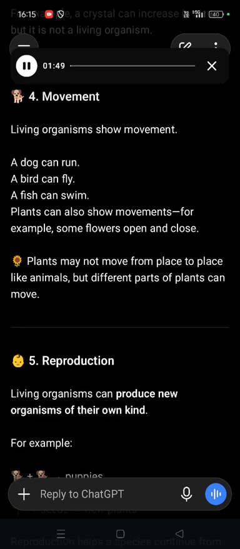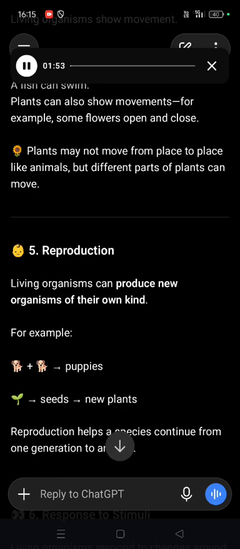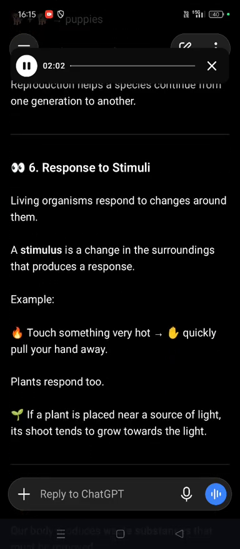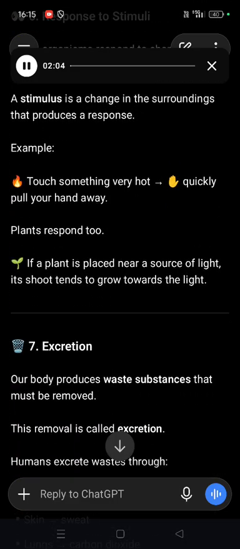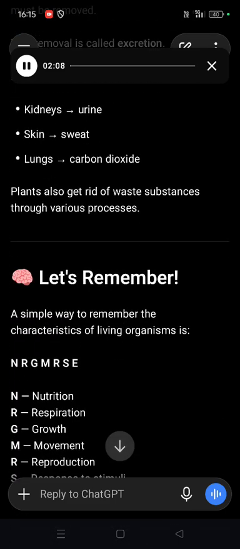5. Reproduction. Living organisms can produce new organisms of their own kind. For example, puppies, seeds, new plants. Reproduction helps a species continue from one generation to another. 6. Response to stimuli. Living organisms respond to changes around them. A stimulus is a change in the surroundings that produces a response.